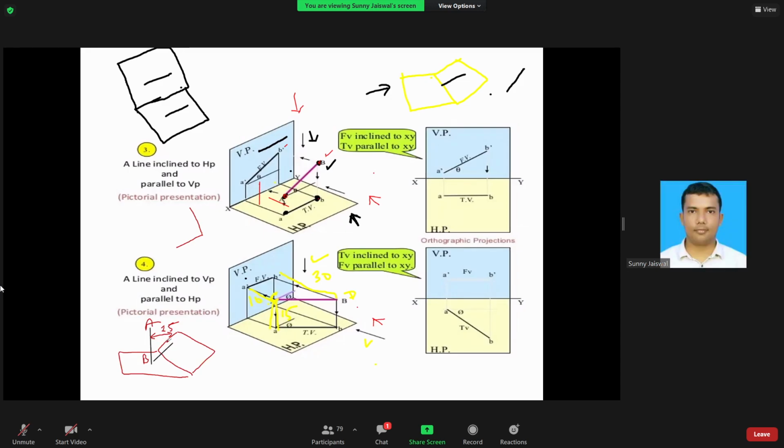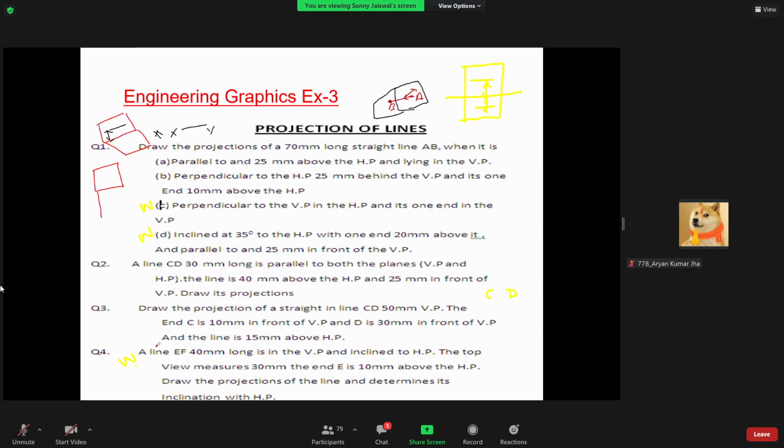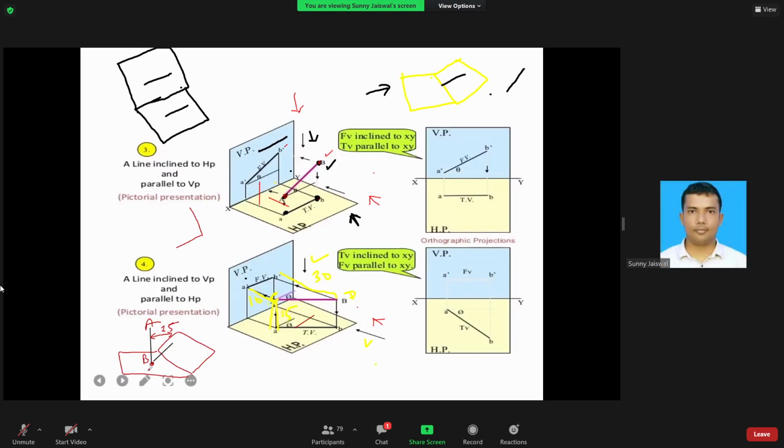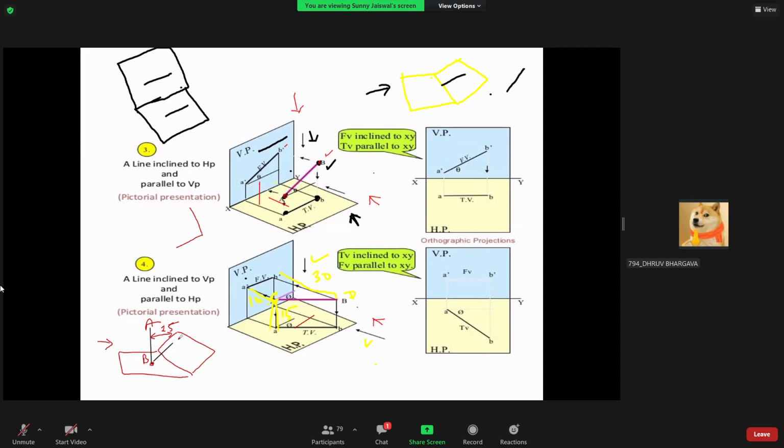Also in the question it is given that this line is perpendicular and one end of this line is 10 mm above. So this distance, from the horizontal plane, is 10 mm. This is the orientation of the line. Now, when you're looking from the front, what will you get? The projection on the vertical plane.